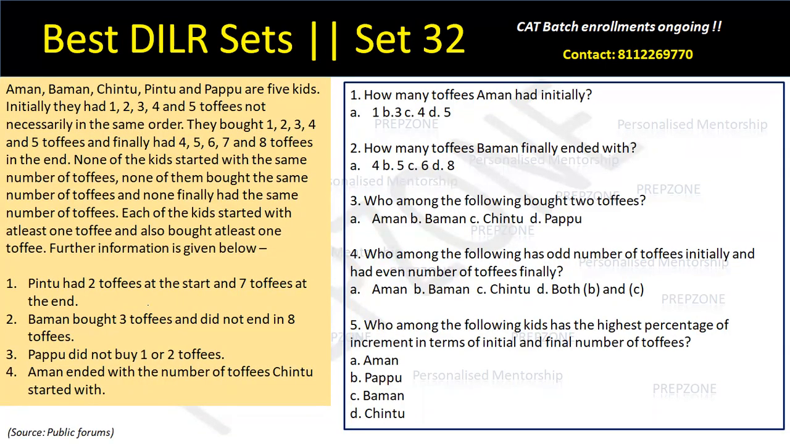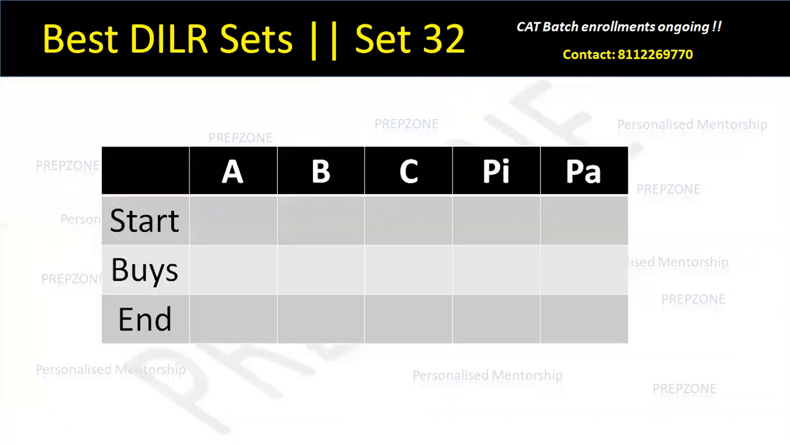Pintu had 2 toffees at the start and 7 toffees at the end. Pintu had 2 in the starting and 7 in the end, which means he must have purchased 5. Great. Starting, the only possible numbers I have here are 1, 2, 3, 4, 5. Here also it's 1, 2, 3, 4, 5, and here it is 4, 5, 6, 7, 8. I'll just write these numbers so that I know which other numbers are left to put. 7 is done, 5 is also gone, and here 2 is also gone.